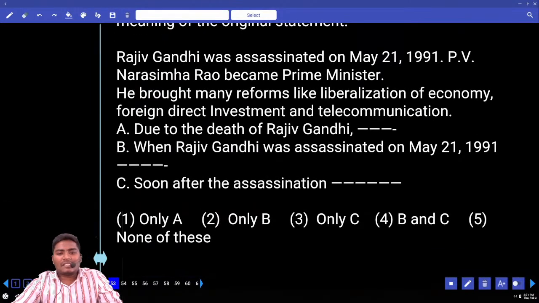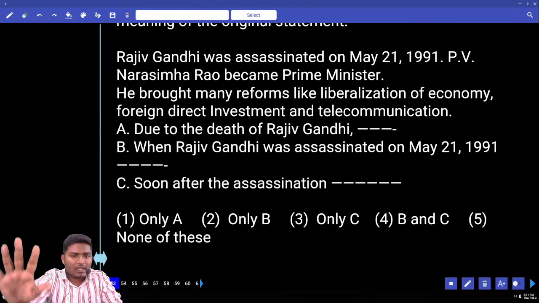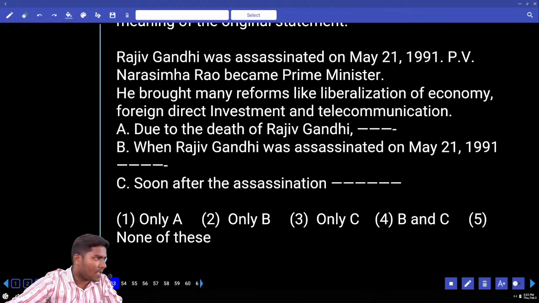Rajiv Gandhi was assassinated on May 21, 1991. P.V. Narasimha Rao became Prime Minister. He brought many reforms like liberalization of economy, foreign direct investment and telecommunication. Now Rajiv Gandhi was dead. Narasimha Rao became Prime Minister. He brought many reforms. These are the three actions we have.